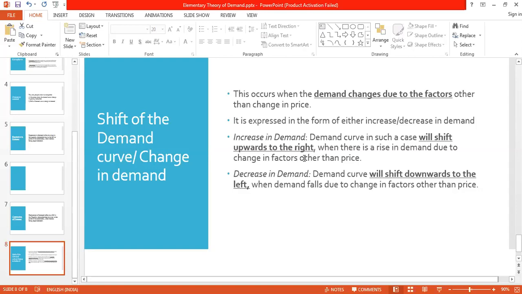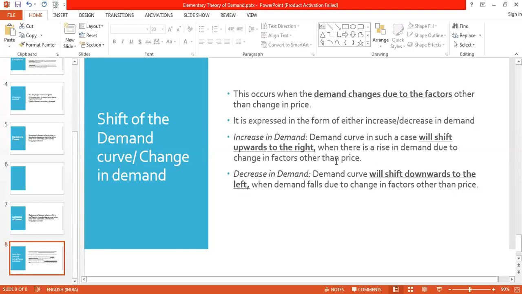We are on the, I think, 6.2, shift of the demand curve. See, it's there after the increase in demand, the highlighted thing. The demand in such a case will shift upwards to the right. When the demand is increasing on the x-axis, you can refer to the figure. So what is happening to the shift? It is shifting upwards to the right. Other factors have to be equal. They cannot change. Only the price changes.